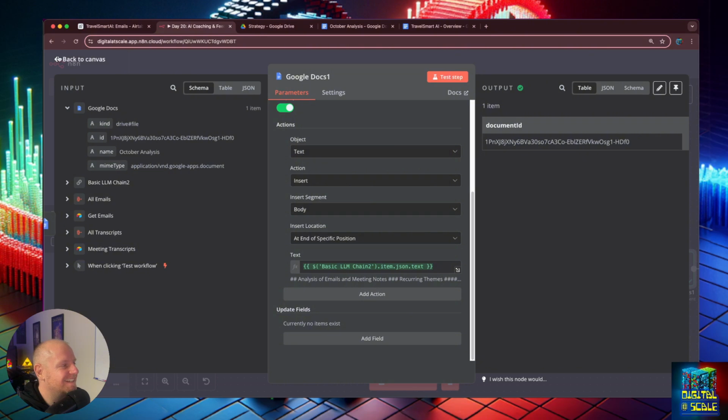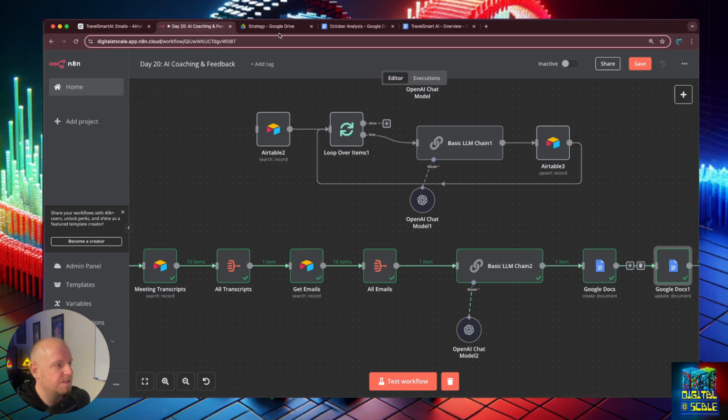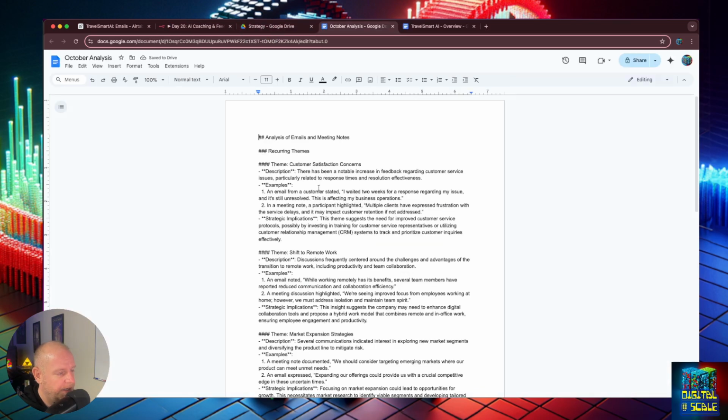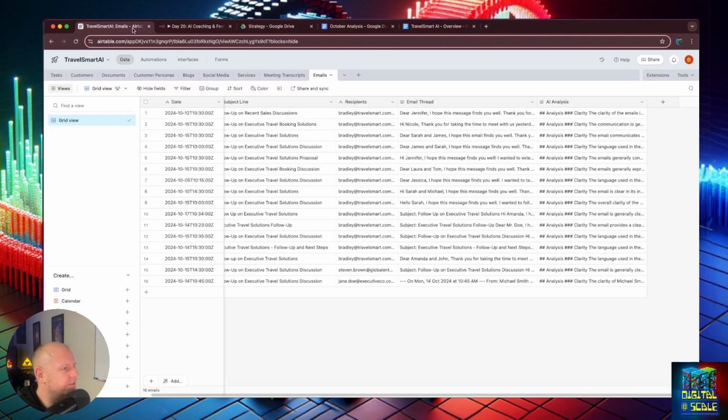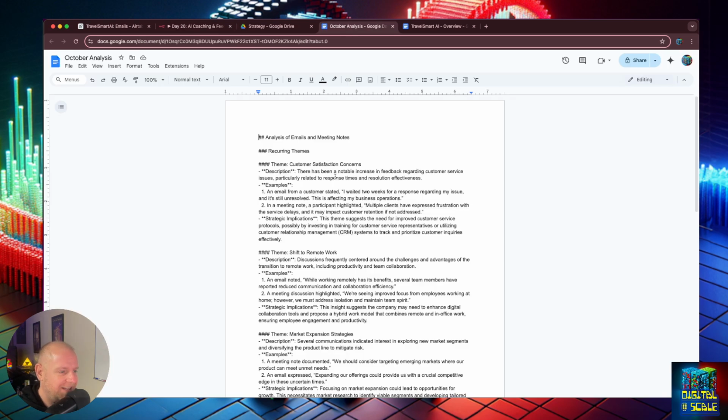Let's take a look at this. So what we're going to do is delete this, and I'm going to save it, and I'm going to run this whole thing again and make sure that it's actually working correctly. So here it's running, and then we should see a document pop in here, and we go in here. Let me just look at the transcripts. Yep, okay, this is an accurate analysis.